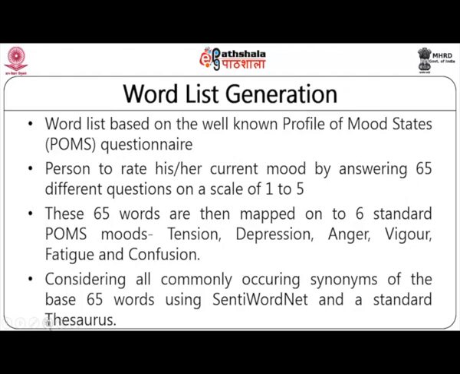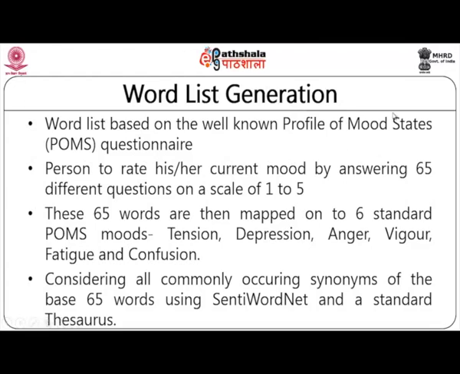What is word list generation? Normally, you will have to predict the moods of individuals only by means of feedback from those individuals. As part of the experiment, in this work, the authors have provided a questionnaire which has some questions highlighting the moods.